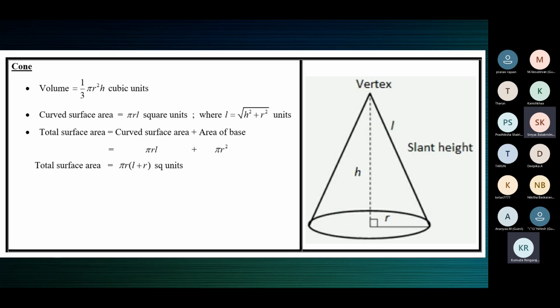Ma'am, curved surface area. Why? Why not total surface area? Ma'am, total surface area means, ma'am, it is all covered, but in curved surface area, the bottom is not covered. So in birthday cap, the bottom is not covered, so only curved surface area. Very good. That's what it is. So in a conical birthday cap, the base, which is circular, is not covered with paper.